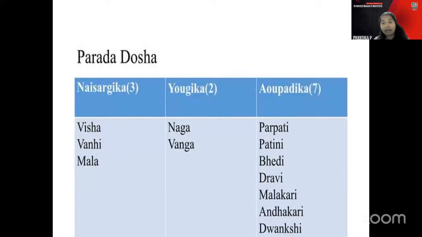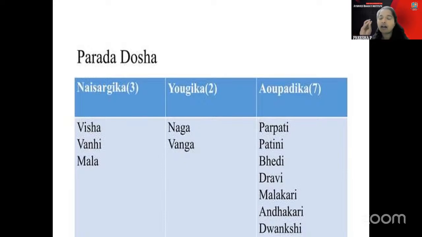Then the Parada doshas and the Parada Gati part. The Parada doshas are Naisargika, Yaugika and Aupadhika, or Sapta Kanchuka doshas for the Aupadhika. Naisargika doshas are Visha, Vanni, Mala. This type of direct questions is not asked now. In the Naisargika doshas, to remove the Naisargika dosha, which kind of dravya can be asked? Questions like that are being asked. So there is no point in studying at your UG level how much Naisargika is, how much Yaugika is. You are already aware of it.